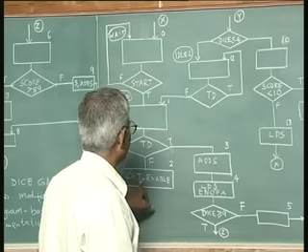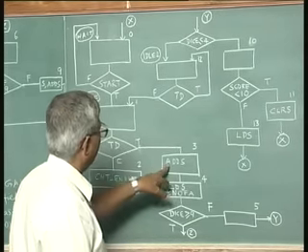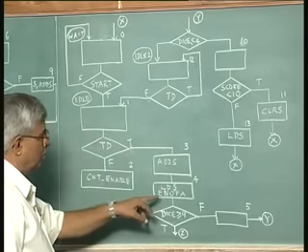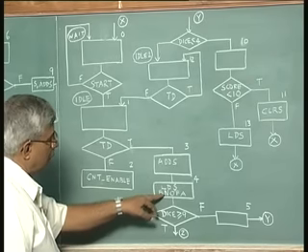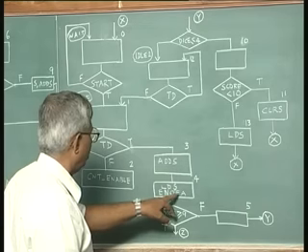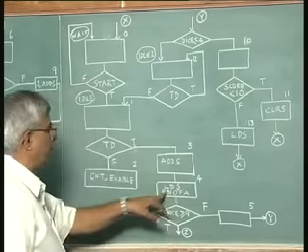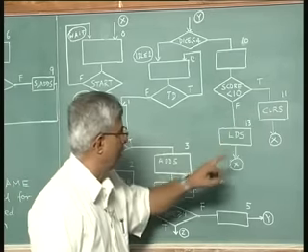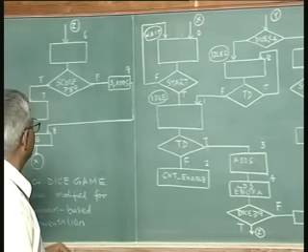Outputs are count enable, add score, load score, enable the number of attempts counter, clear score, again load score, add score.